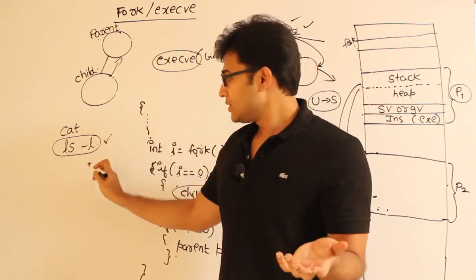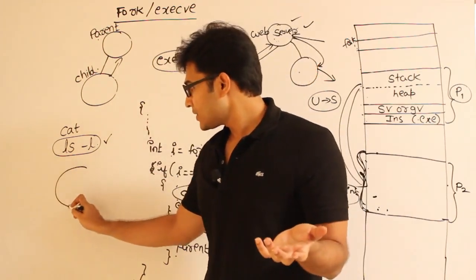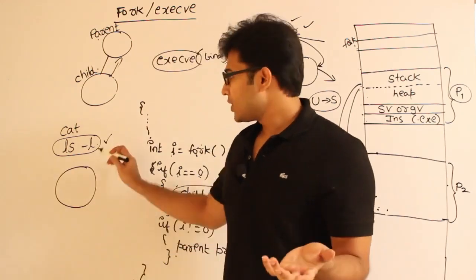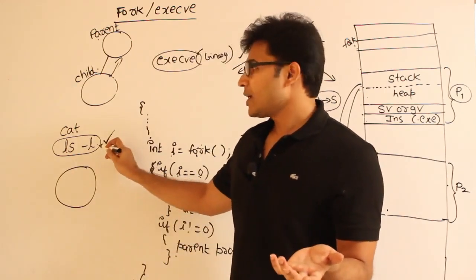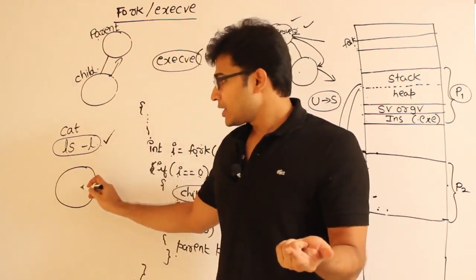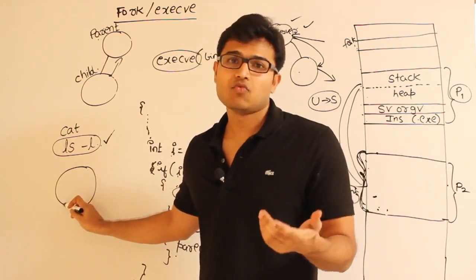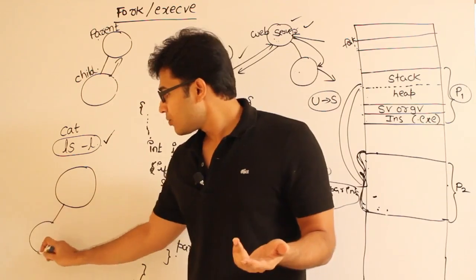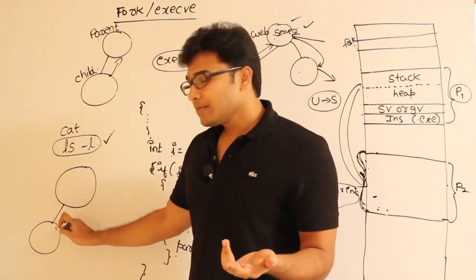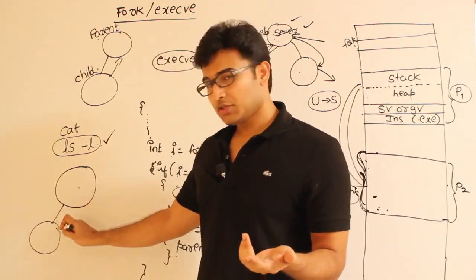Simple. Initially your shell will be running as a process, and whenever you give a new command at the shell, the shell internally will call the system call fork, which will create a new process containing the same thing as the shell.